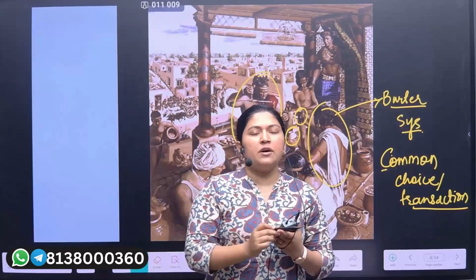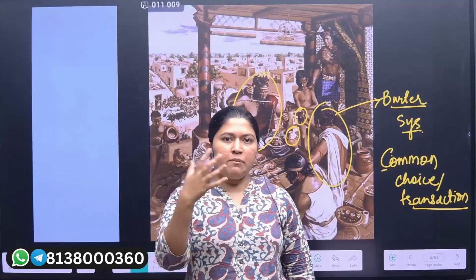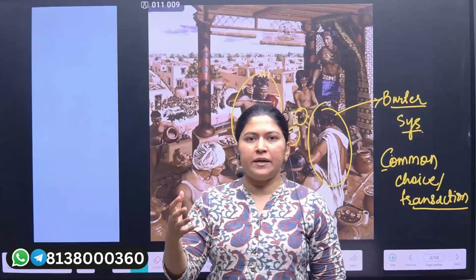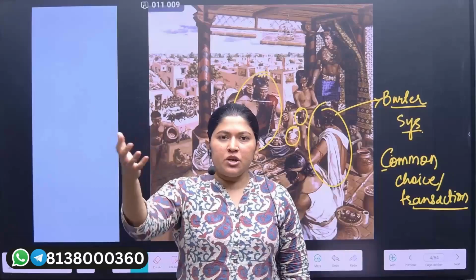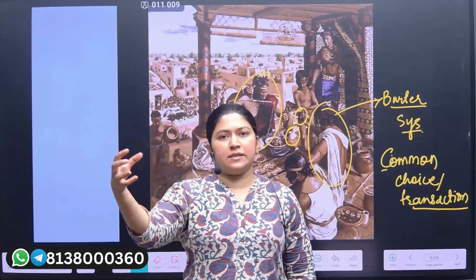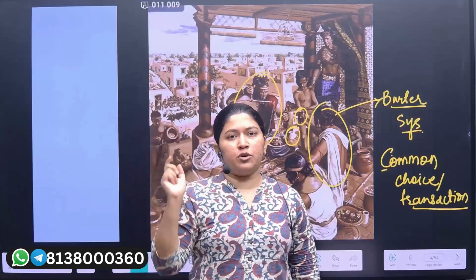So this was a major loophole of the barter system: if I want to sell my grains or my potteries, I have to find such a person who is willing to take this, and on the contrary, I am also willing to take his produce.